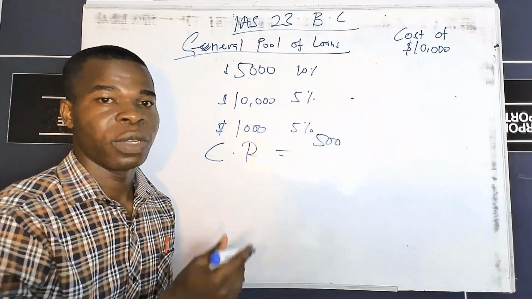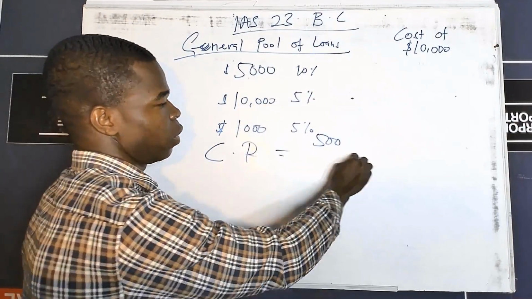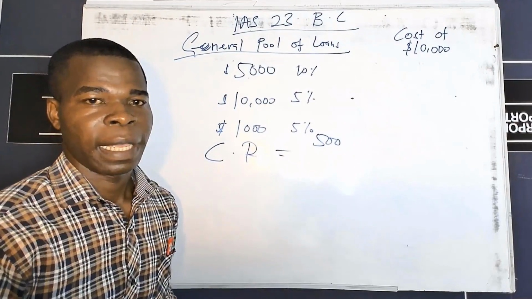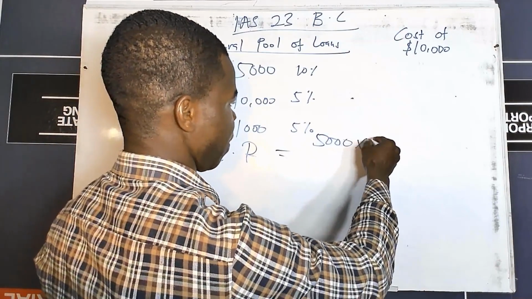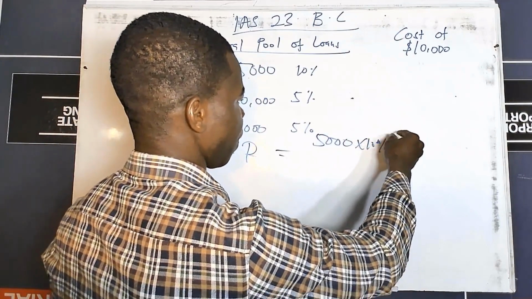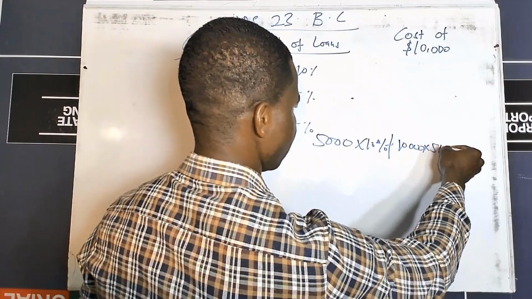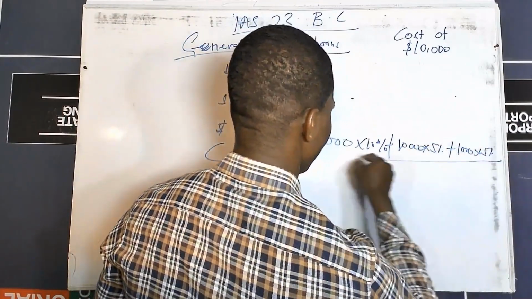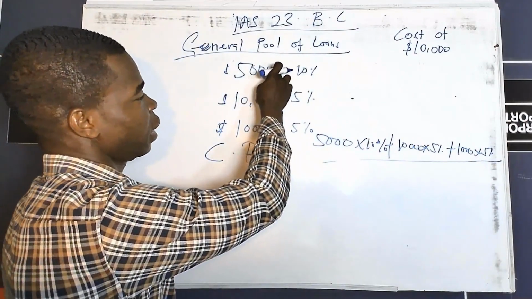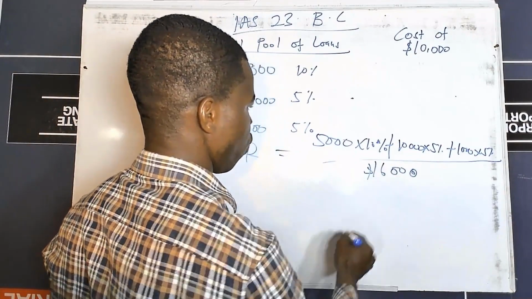How do you determine your capitalization rate? It is the summation of the interest divided by the total loans taken, multiplied by 100. So in this case, we have 5,000 multiplied by 10% plus 10,000 multiplied by 5% plus 1,000 multiplied by 5%, all divided by the loans. So we have taken $16,000 in loans.